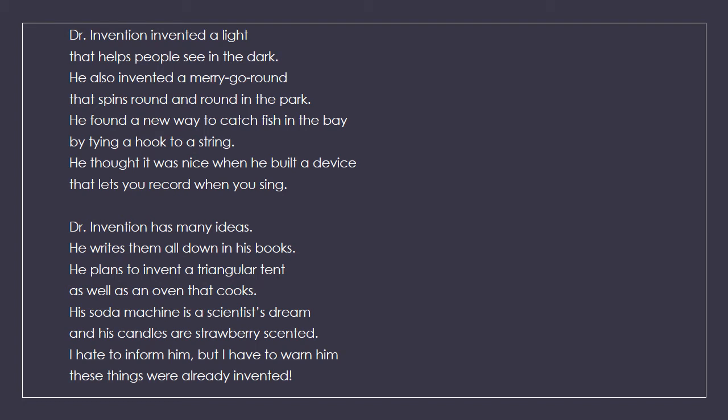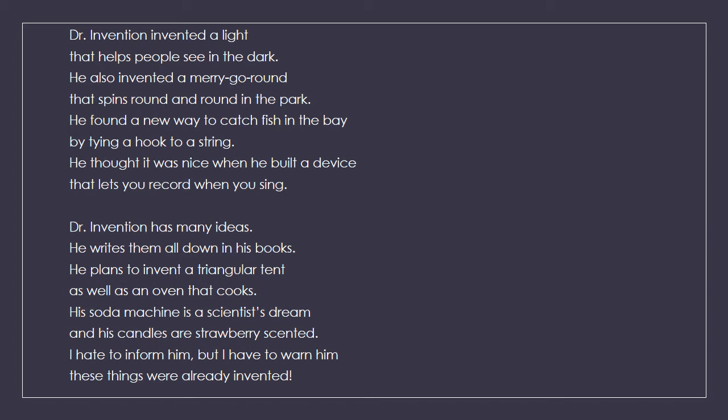So let's start. Dr. Invention invented a light that helps people see in the dark. He also invented a merry-go-round that spins round and round in the park. He found a new way to catch fish in the bay by tying a hook to a string. He thought it was nice when he built a device that lets you record when you sing. Notice that some words, to make it rhyme properly, you have to say faster than others.